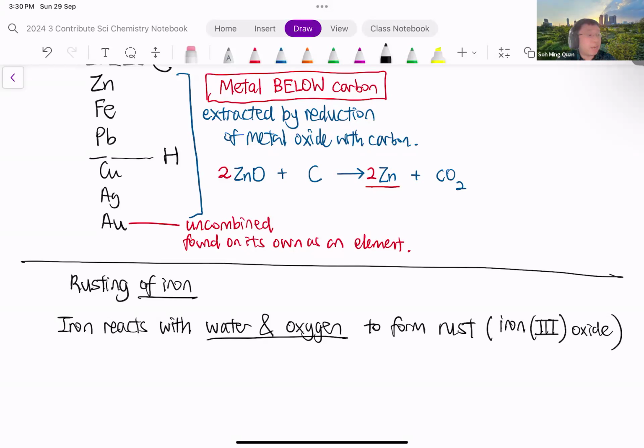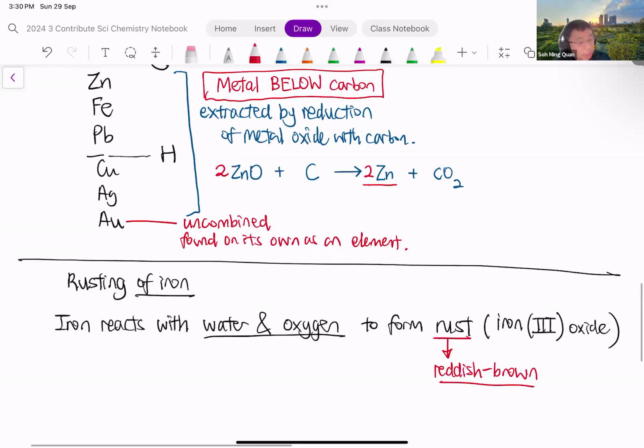Okay, now the color of rust, I'm sure you're familiar. You have seen rusty equipment, rusty tables and chairs before. Rust is reddish brown in color, right? It's reddish brown because it contains iron 3. Now, iron 3 means Fe3+. Oxide is O2-. So the formula is Fe2O3. That's iron 3 oxide.